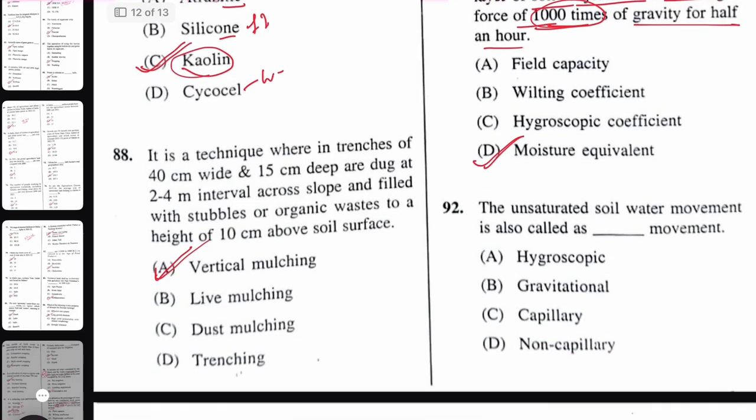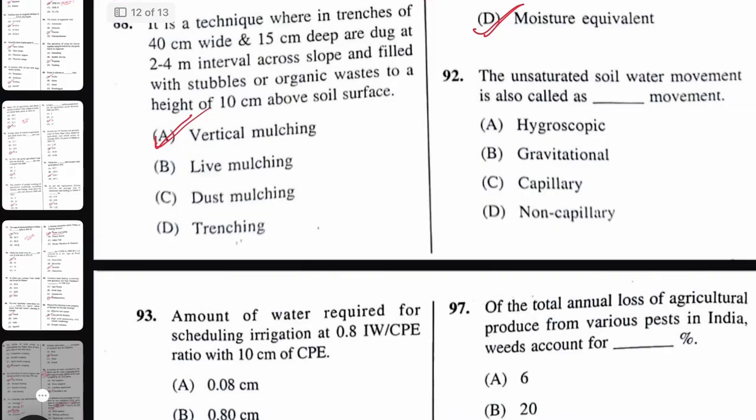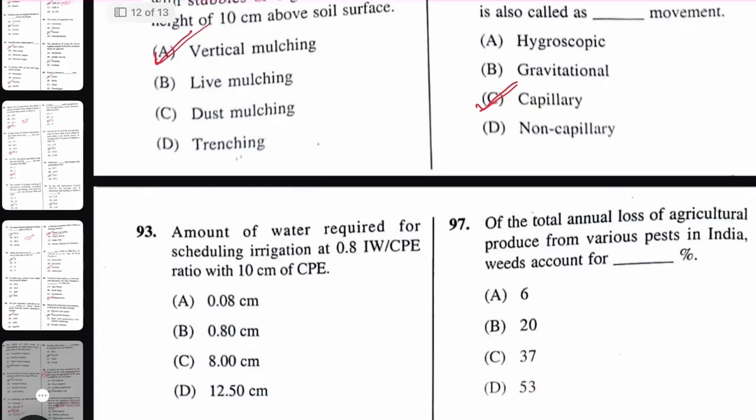Next, the unsaturated soil water movement is also called dash movement. So something called gravitational flow, something called capillary flow, something called vapor movement. Here this is capillary movement, unsaturated. So capillary movement will be the right answer.